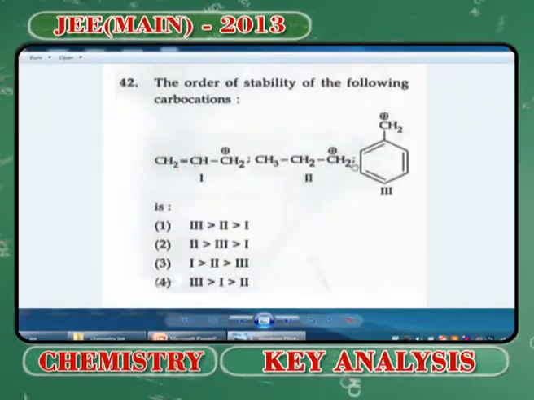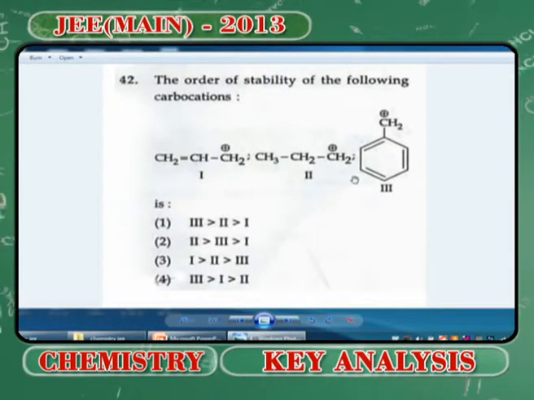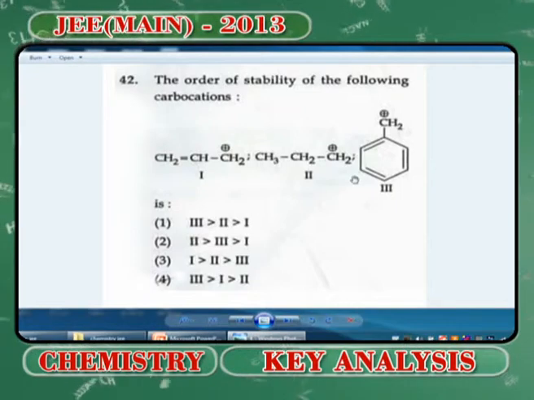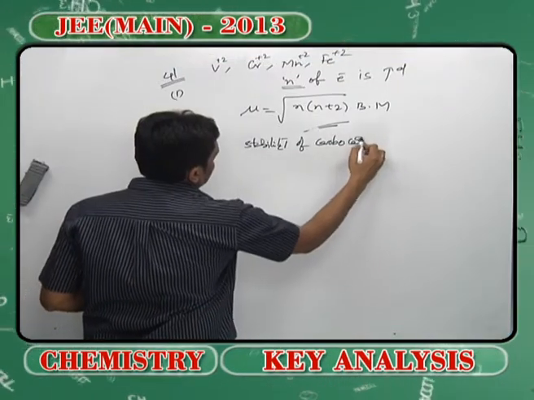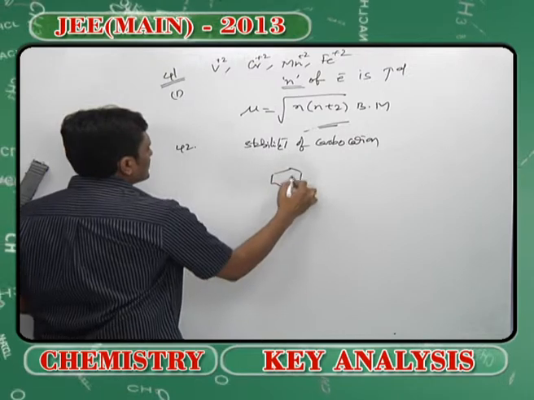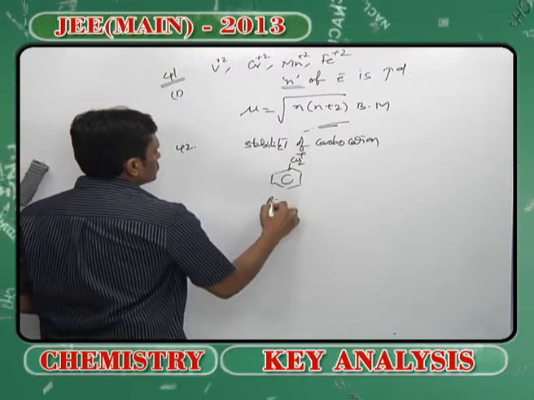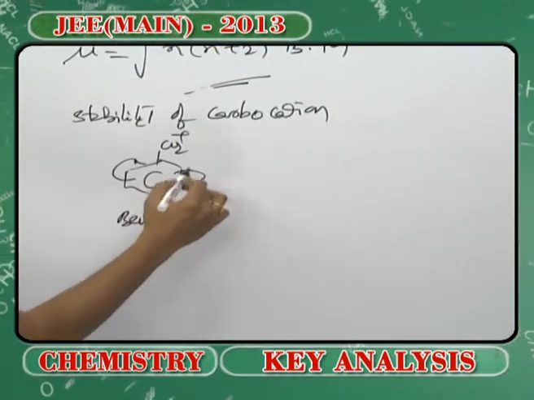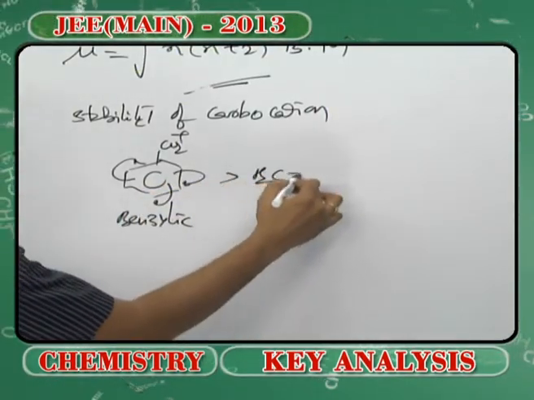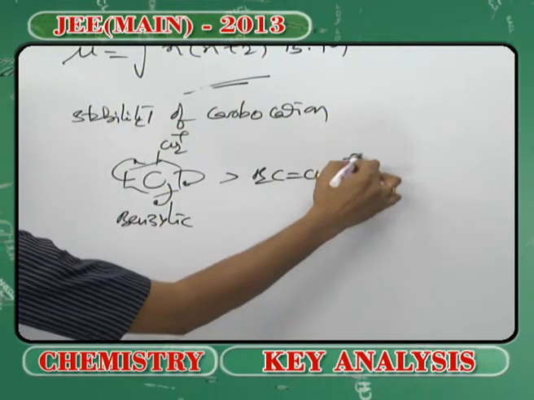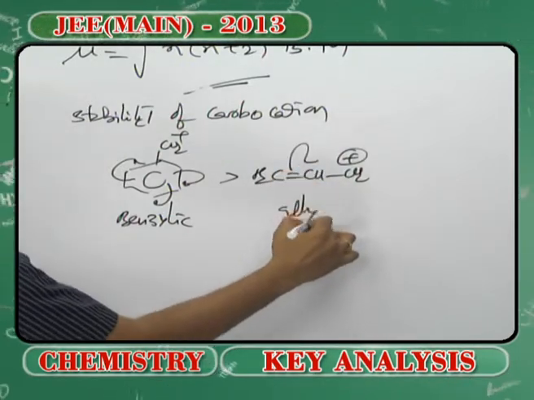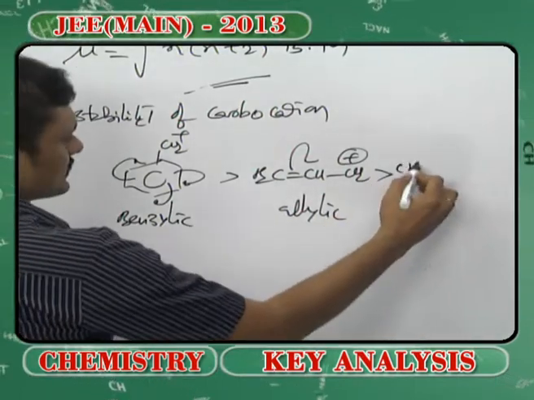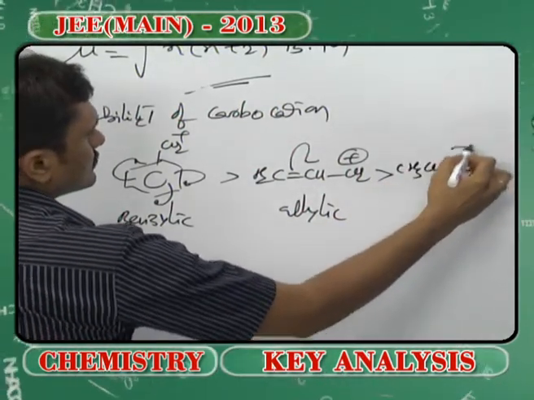It is a simple basic question. Again, you know that when it comes to the stability of carbocations, we say that benzylic is stable by virtue of the resonance that is possible, which is greater than another resonance stabilized species, allylic, and then comes your simple 1 degree carbocation.